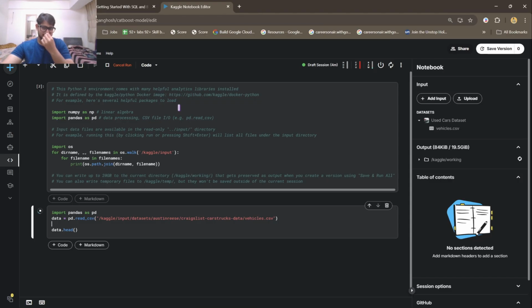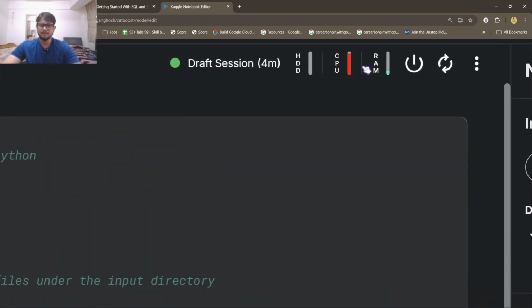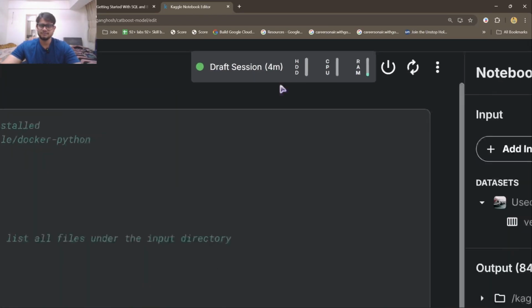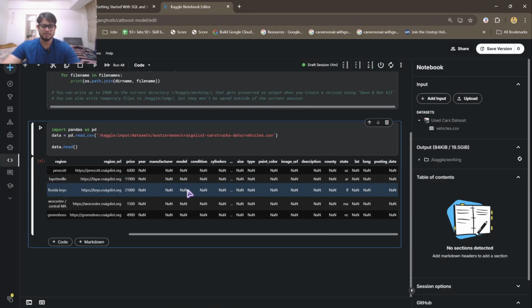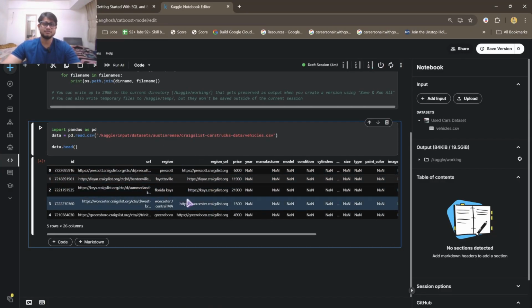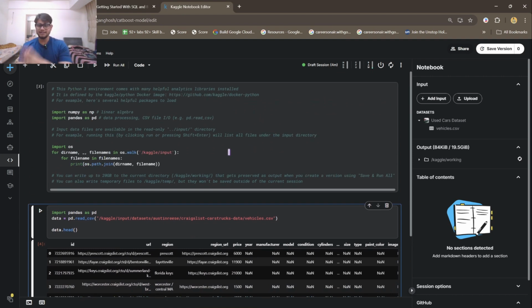So basically you can see your CPU usage over here. So yeah, all the rows are printed like that. So like that you can write your code directly on Kaggle.